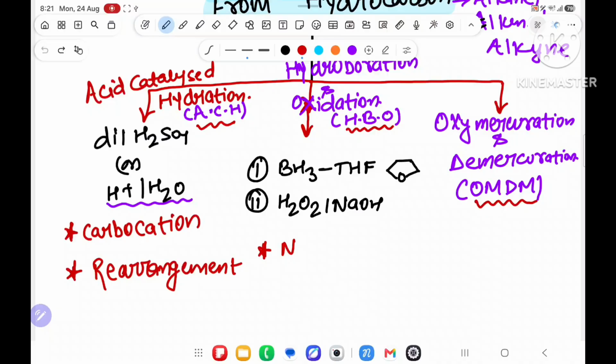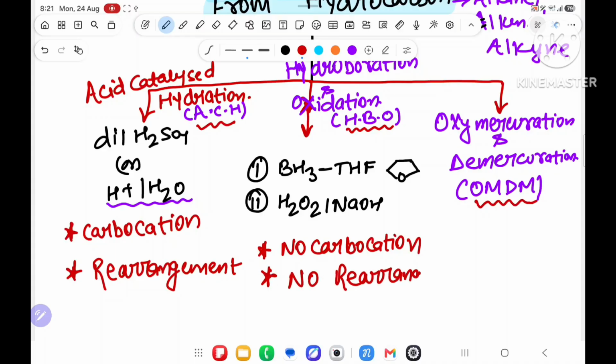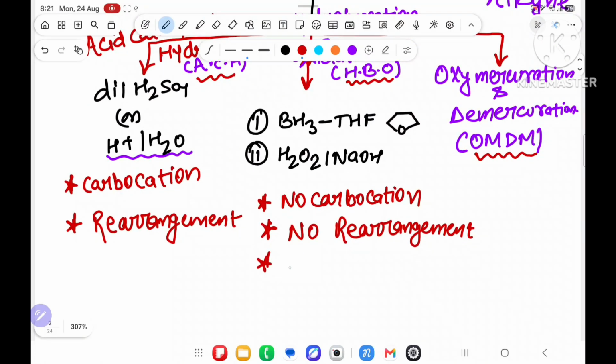Over here we will follow. First one is correct: no carbocation. Second important point, no carbocation means no rearrangement. Understood? Don't get confused. Third important point, it will follow anti-Markovnikov's rule.